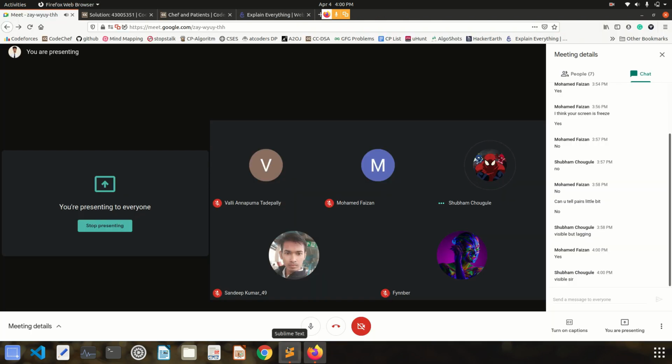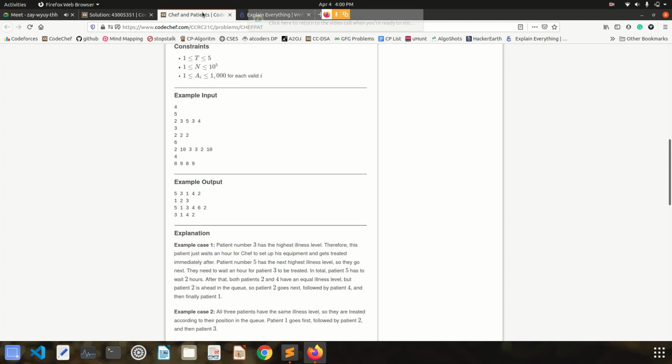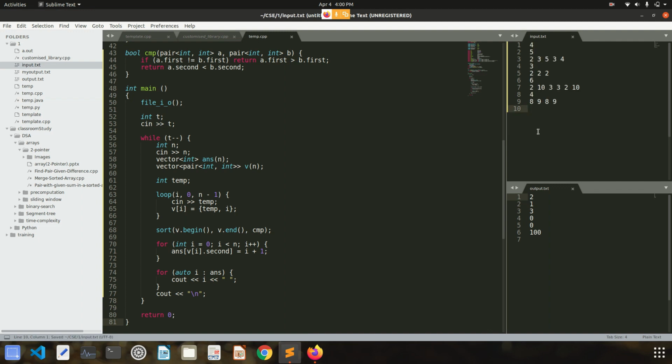Yes, sir. It is visible. Okay, great. So what I've done in this question is, I'm not trying to write this question. I'll just take input and then we will check these things. I have taken input of n, then I have created one vector of integer data type, initialized with size n, and then I have created a vector of pairs.